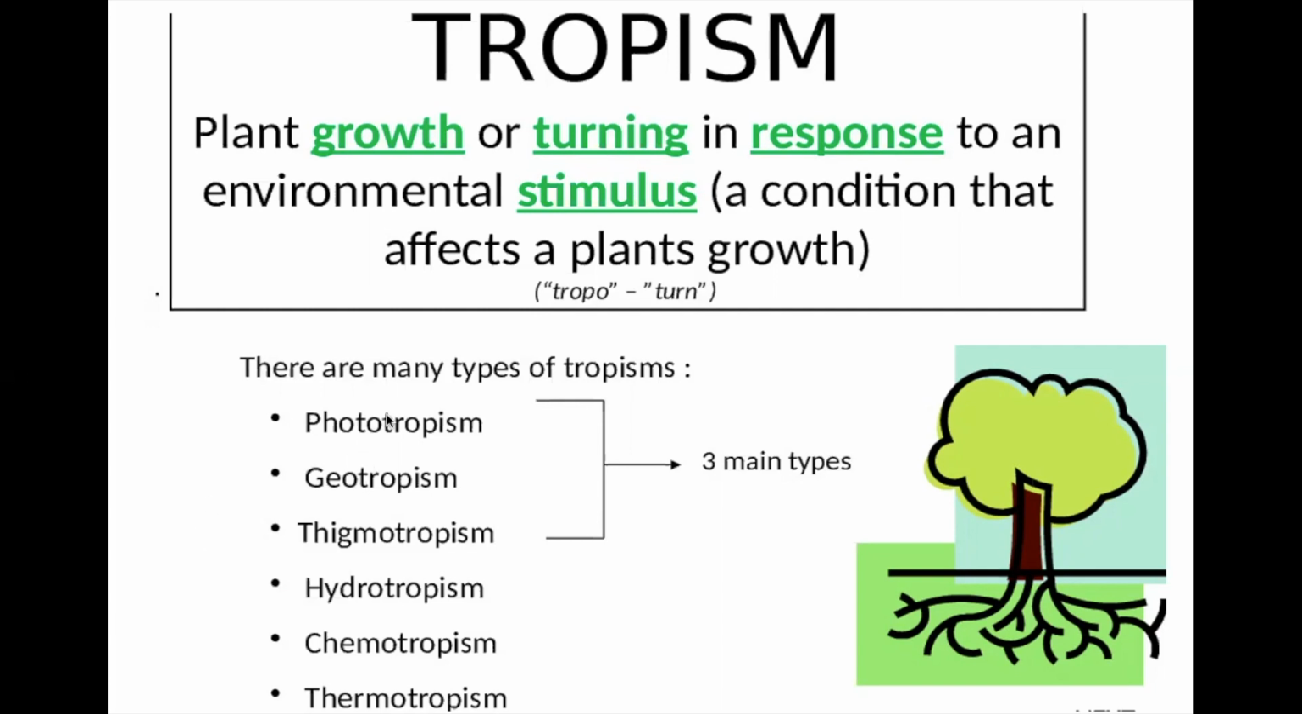It is opposite to that of phototropism. In phototropism, the positive phototropism is the stem, and in geotropism, the positive geotropism is the root.